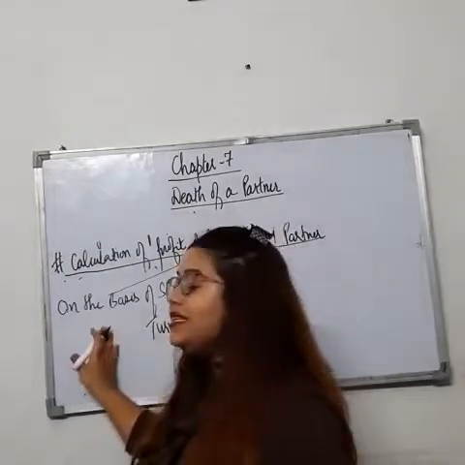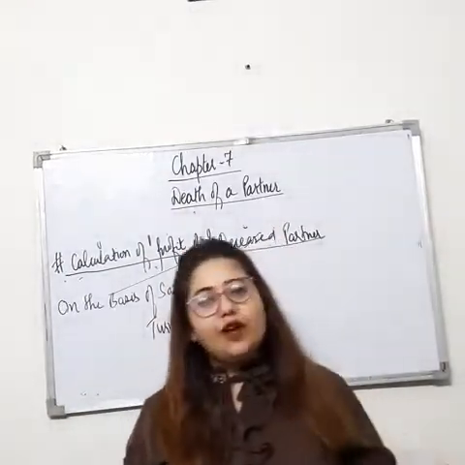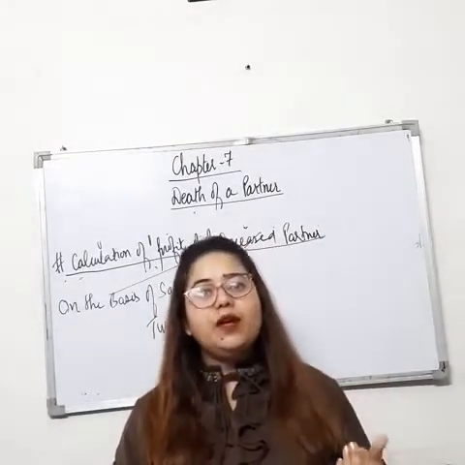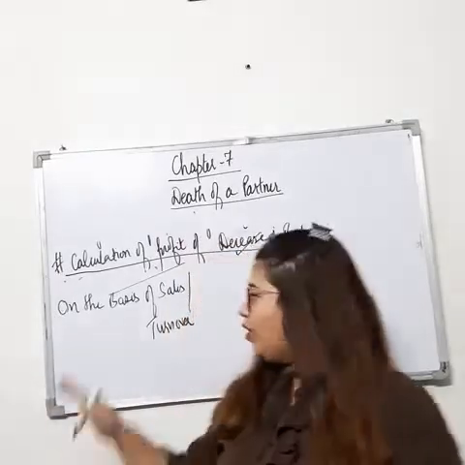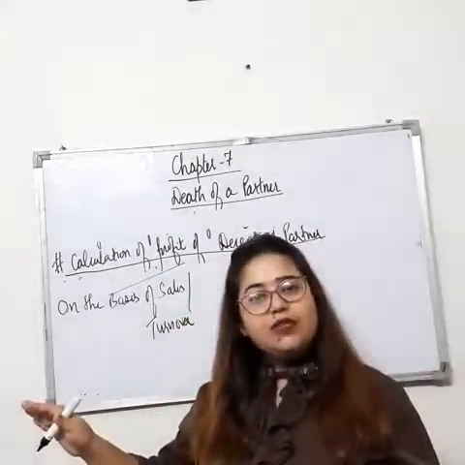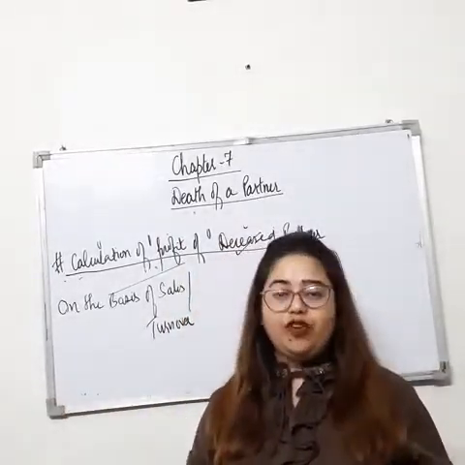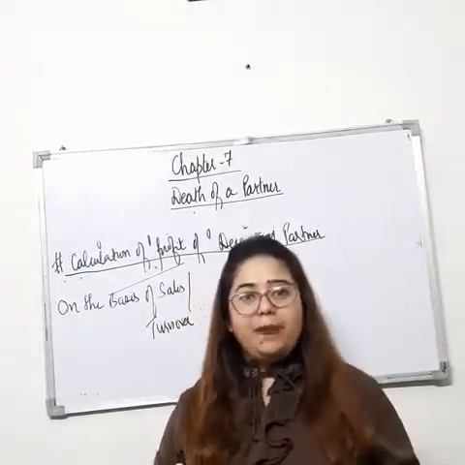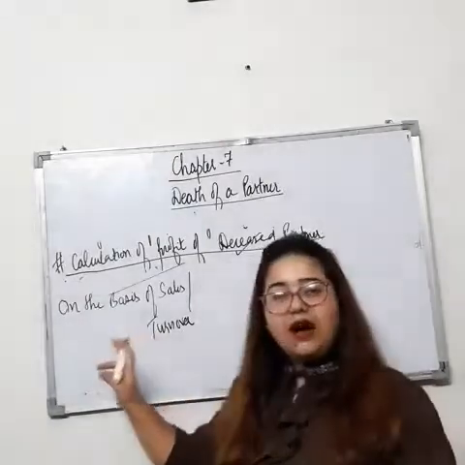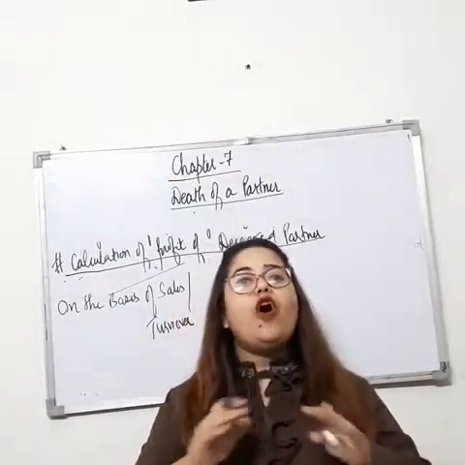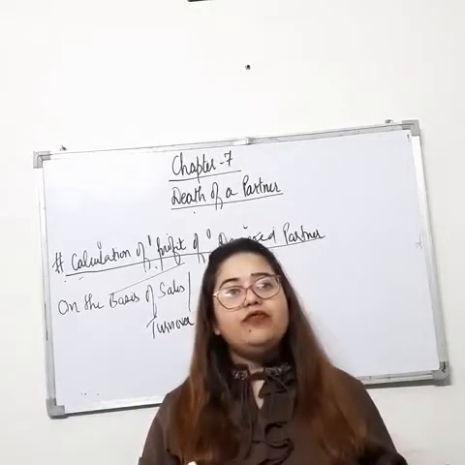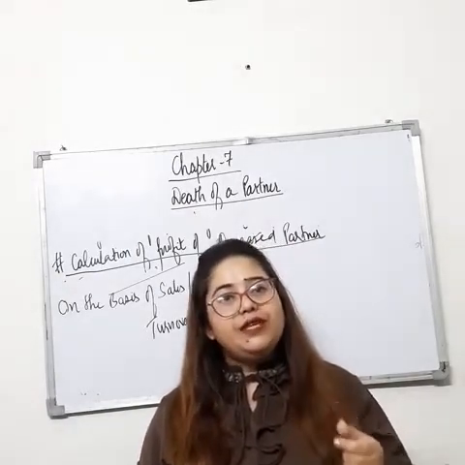See students, in this case the sales or turnover will be given in the question, and you may be asked to calculate the profit, that is 30% on sales, 20% on sales. So that will be the part of profit. But one thing you have to keep in your mind, when you apply that percentage on sales, that will be the profit for all the partners. Means you have to multiply that total profit with the profit share of deceased partner.